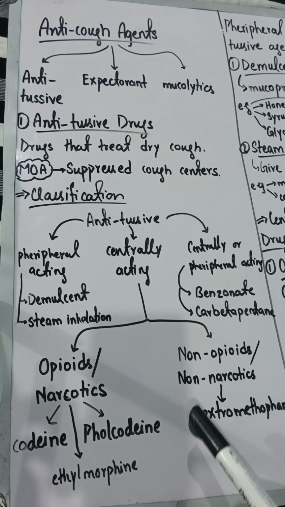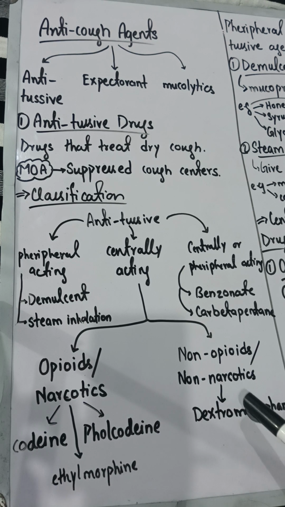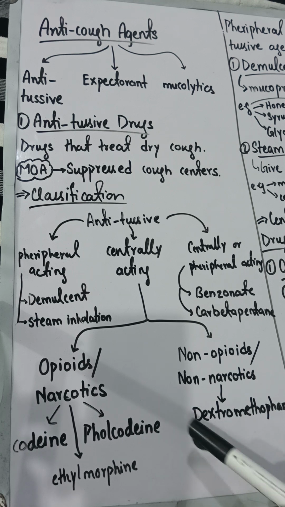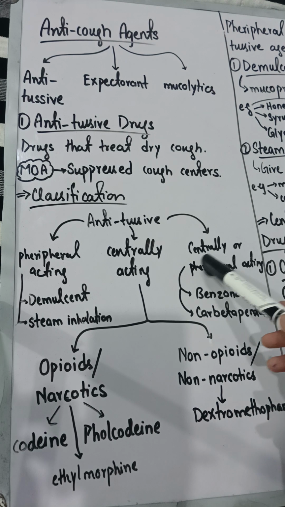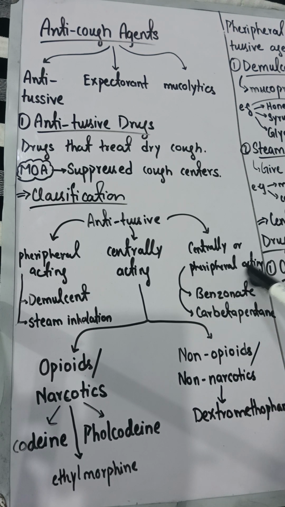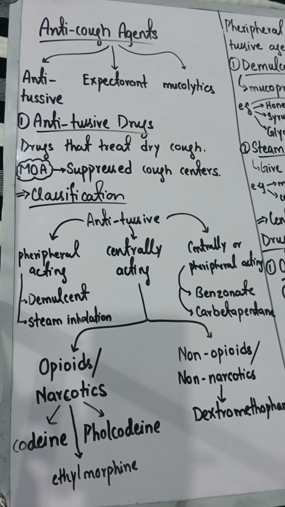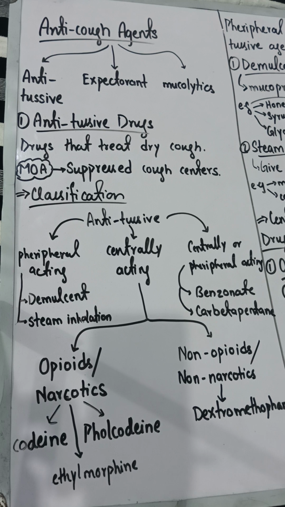But some drugs are non-opioid, meaning they have no analgesic action. They will not cause sedative or dizziness effects. They can also be called non-narcotics, like dextromethorphan. Now some drugs can act centrally as well as peripherally, like benzonatate and carbetapentane. These are drugs which act on the central areas of your brain and also act in the peripheral area, stopping the cough of your body.